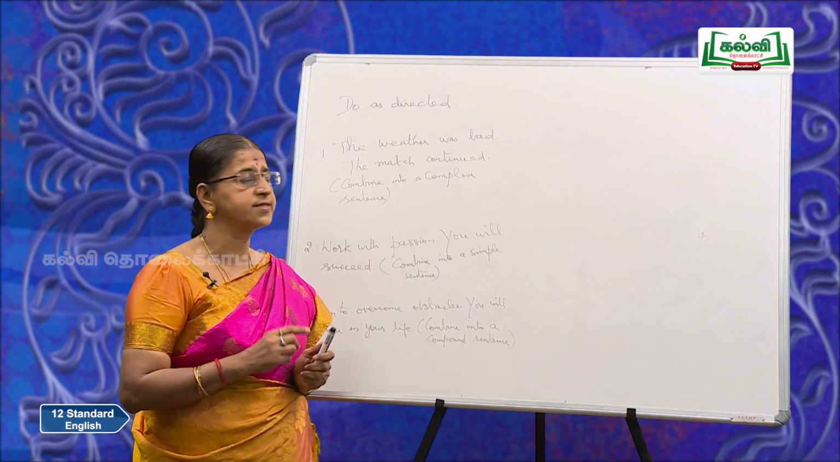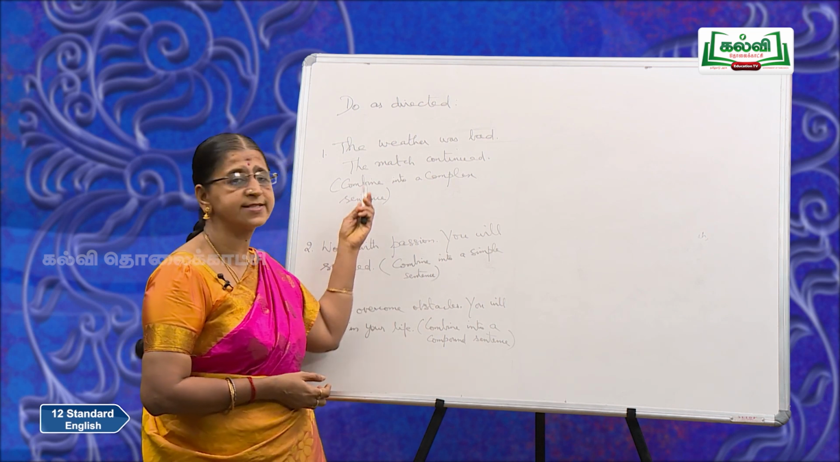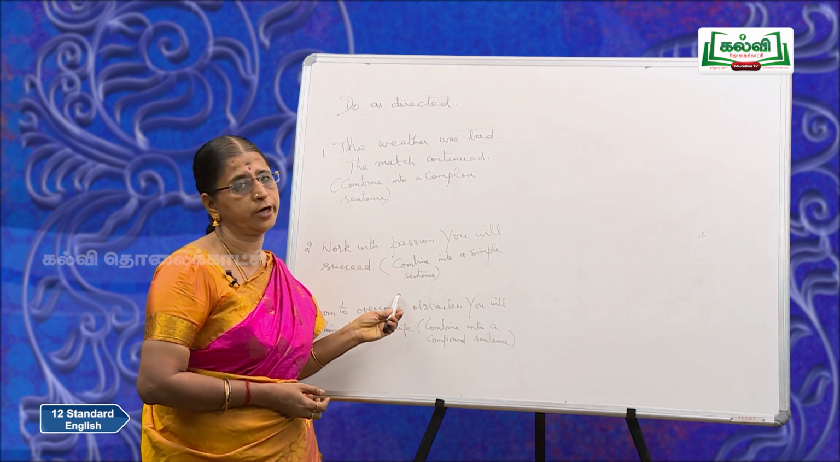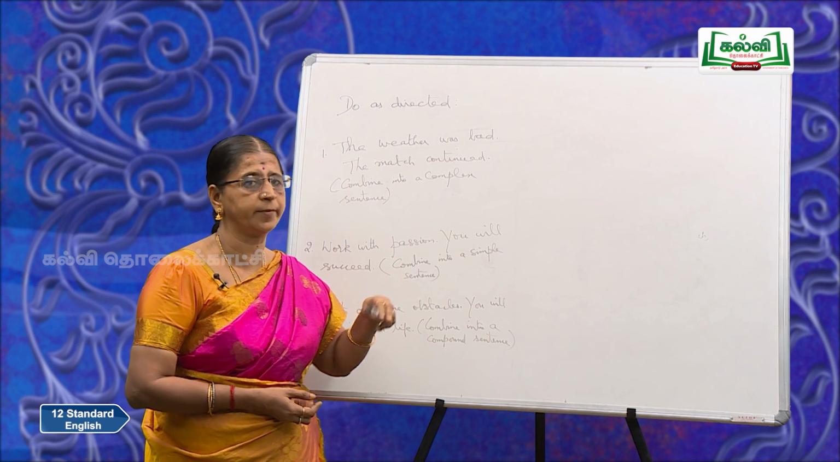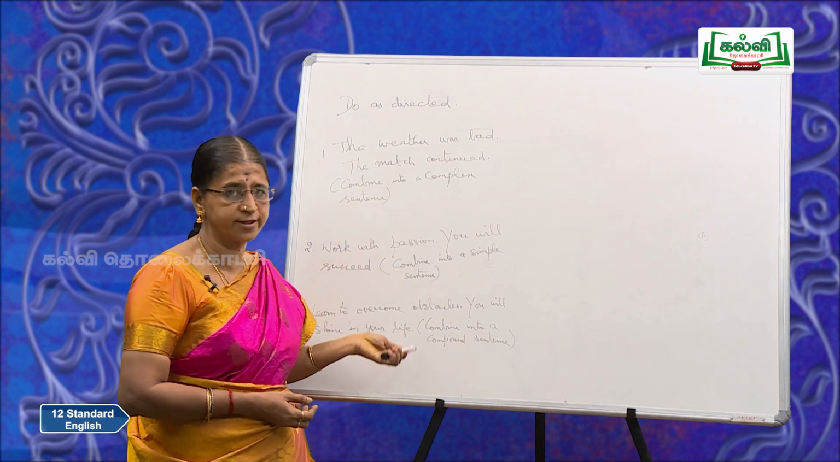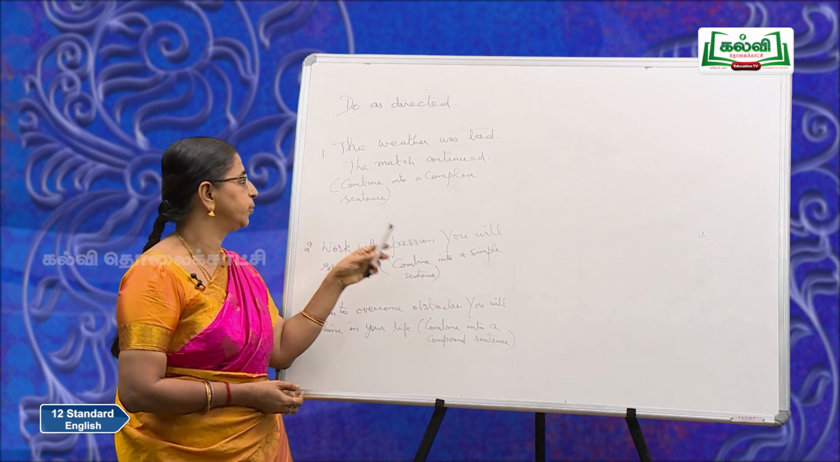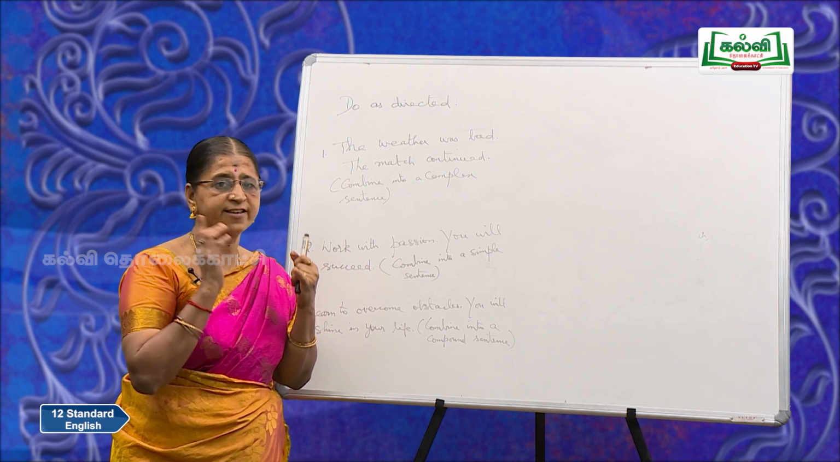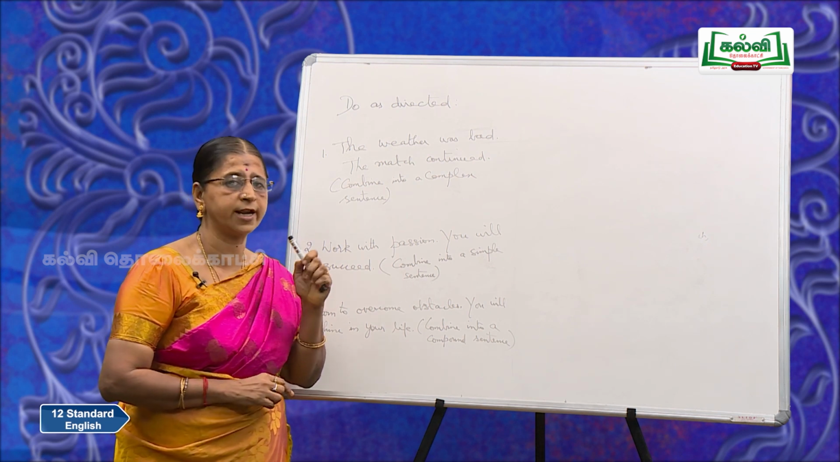Now, 2 mark questions. I have told you that you will be tested in 2 different types. One is combining the sentences either into the simple form or into the complex form or into the compound form. The other one is transforming. Now, I will give you some questions on this basis. The weather was bad, the match continued. Combine into a complex sentence. Now, what should you have essentially in a complex sentence? One main clause and a subordinate clause.